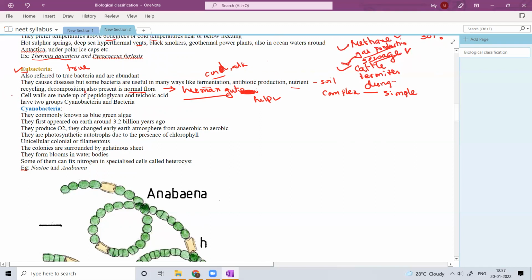Their cell walls are made up of peptidoglycan and teichoic acid. These are the major components of the cell wall. Here they have two groups, cyanobacteria and bacteria.